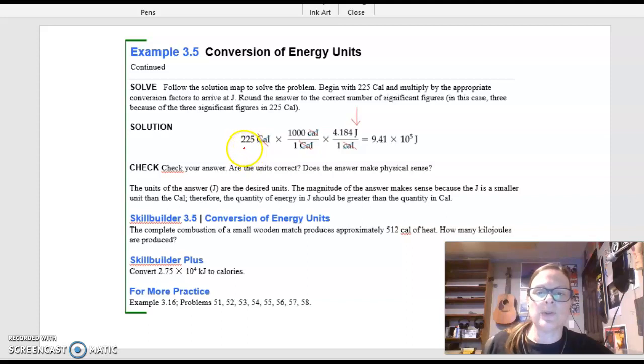So I have 225 times 1,000 times 4.184, and you want to make sure that you have it to the correct amount of significant figures, which would be 3 significant figures. You end up with 9.41 times 10 to the 5th.